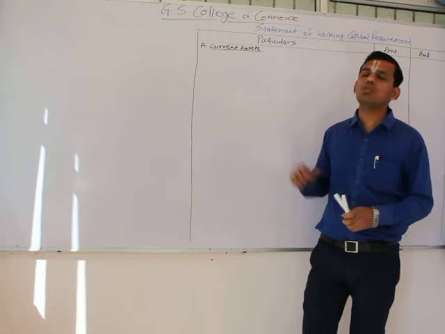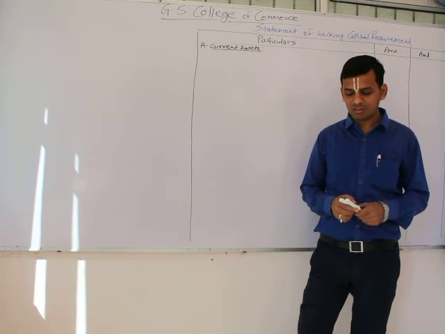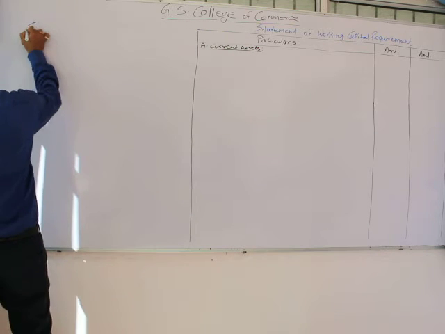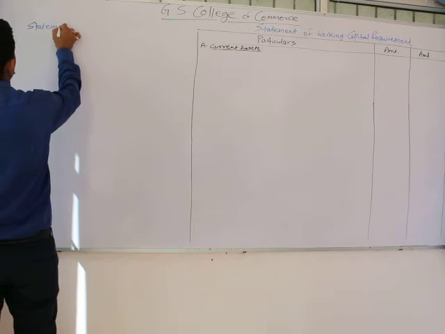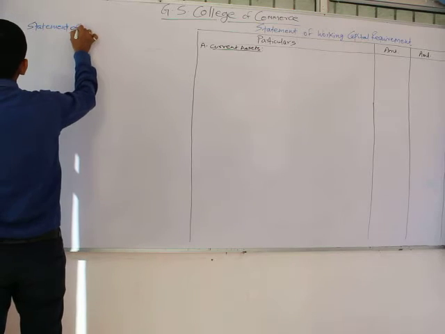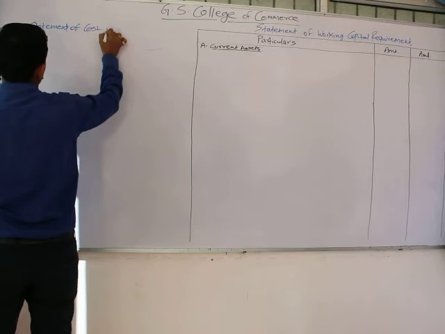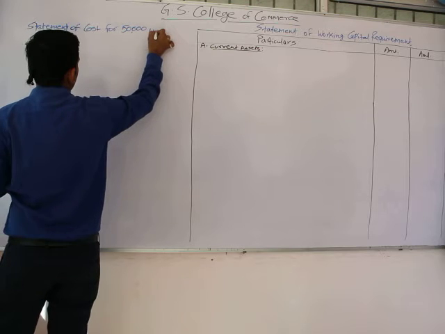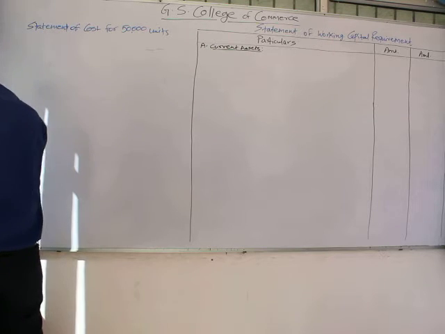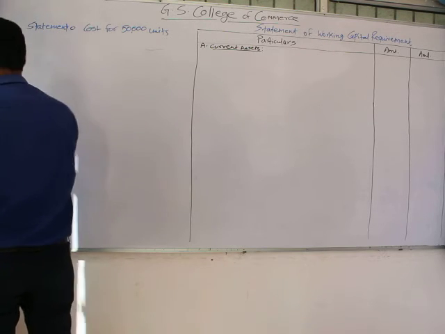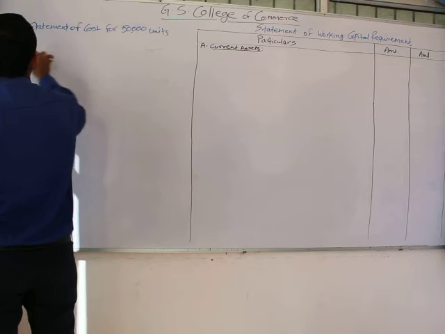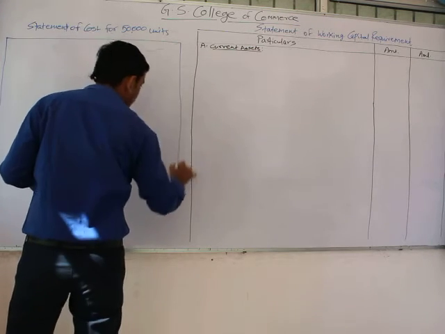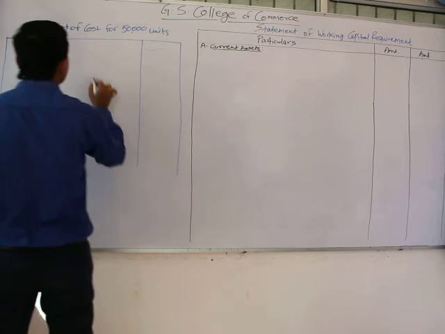So before jumping to the solution, we will start with the statement of cost for 50,000 units, so that we can have the cost structure of the company, or the amount which would be required for framing the solution.